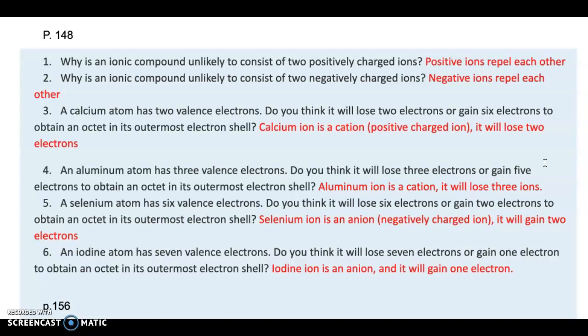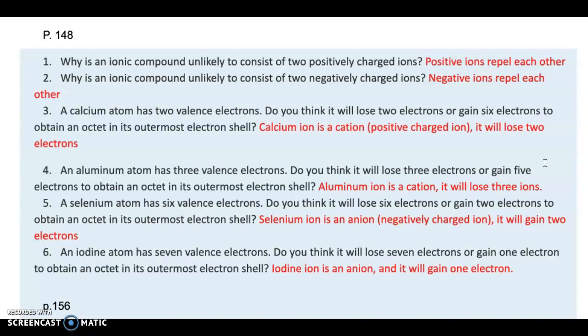So let's look at question number 3. A calcium atom has two valence electrons. Do you think it will lose 2 electrons or gain 6 electrons to obtain an octet in its outermost electron shell?